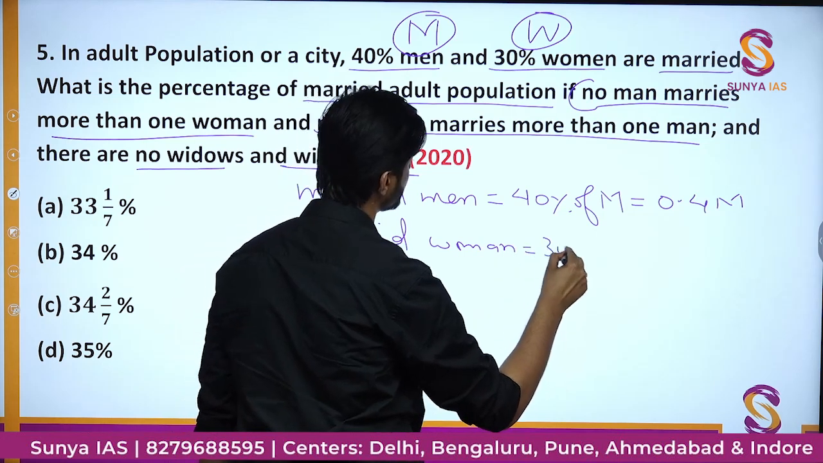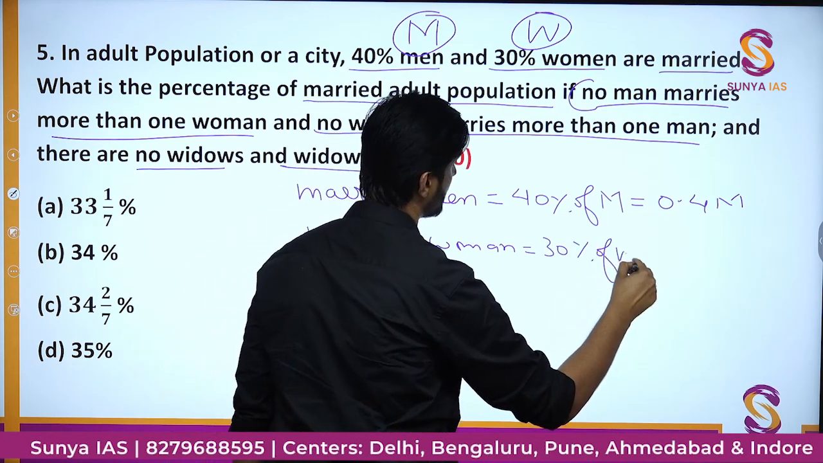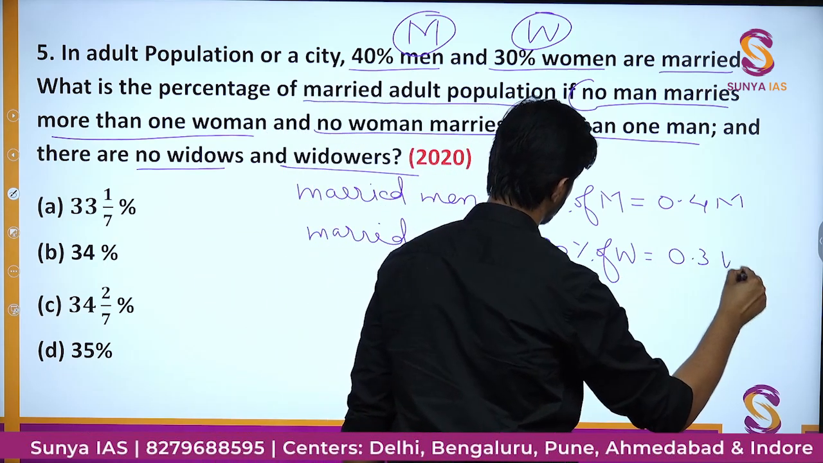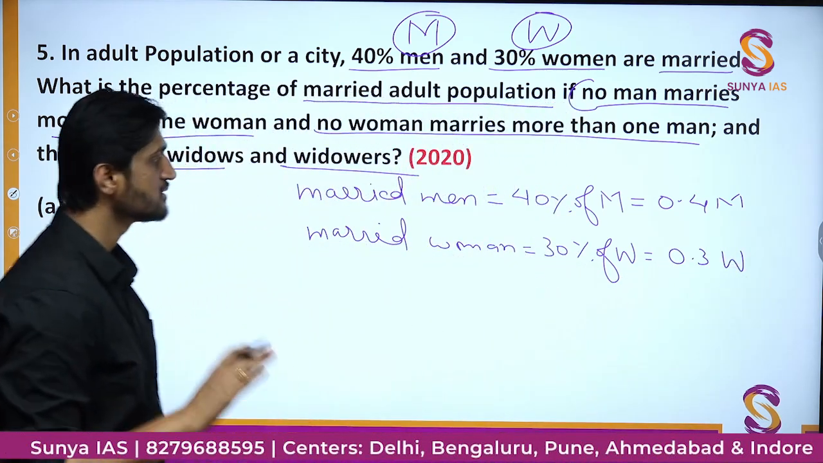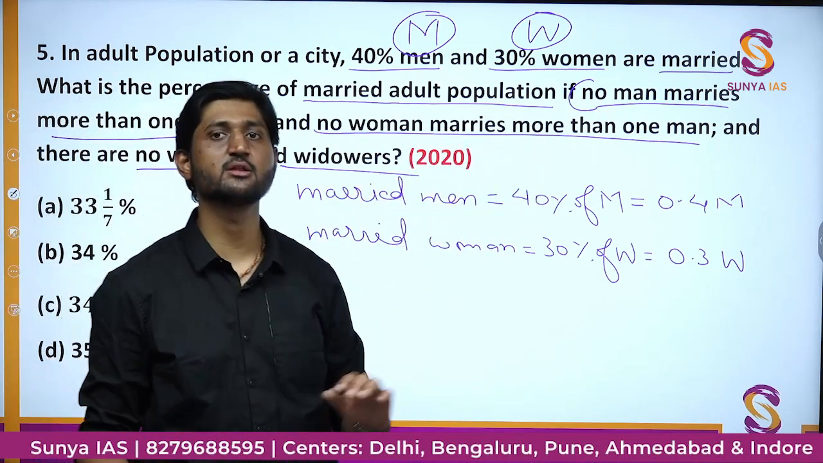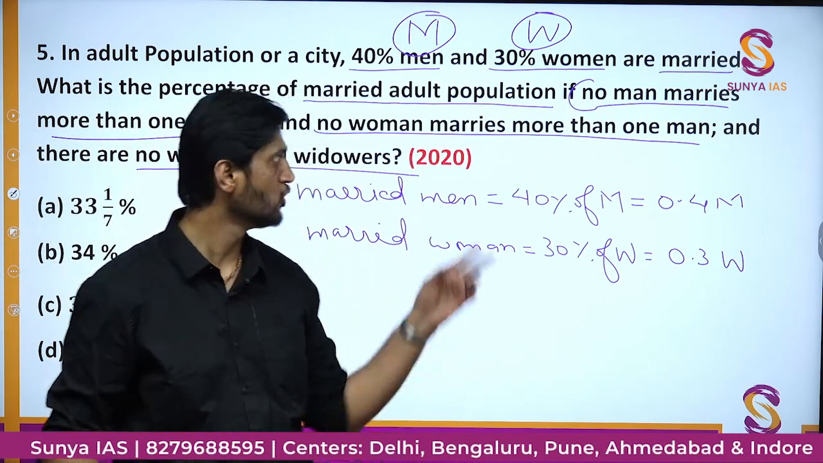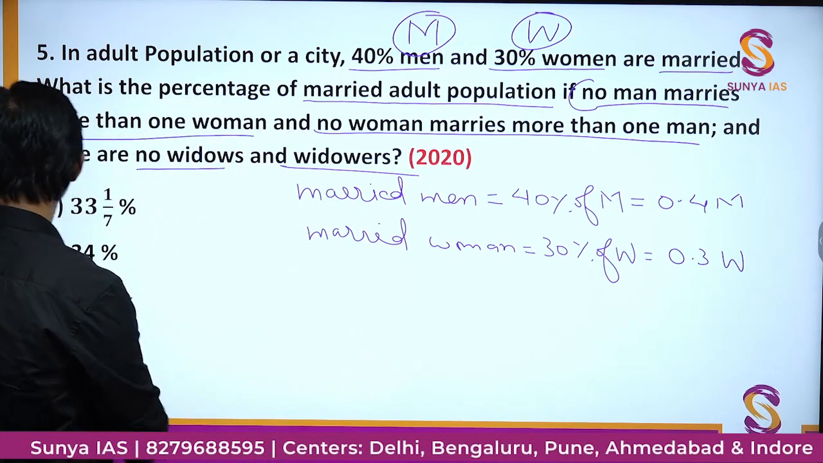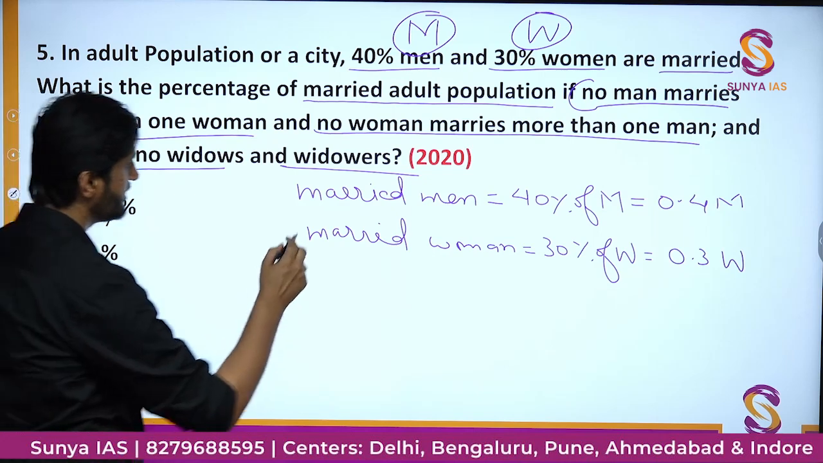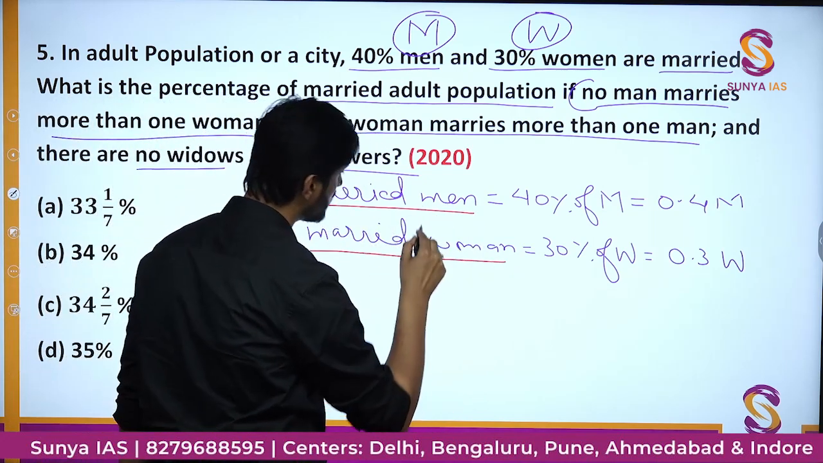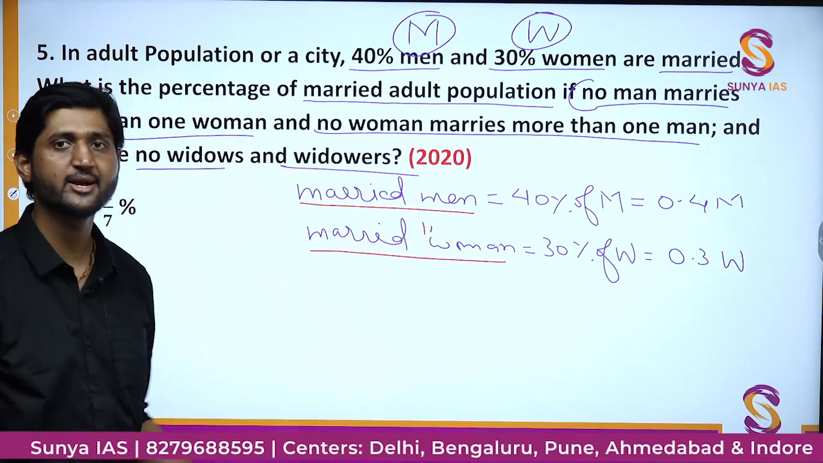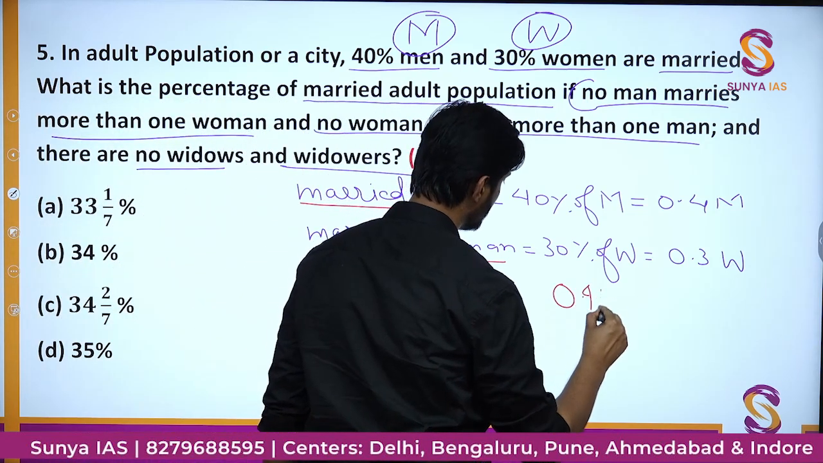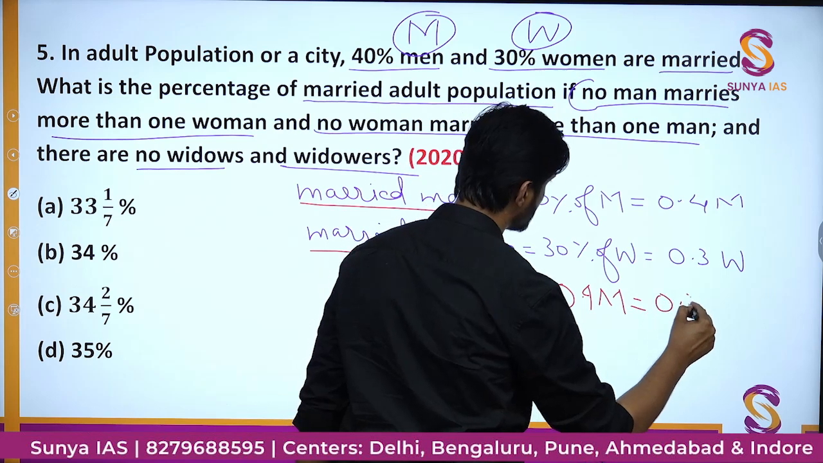They are 30% of W. What is 30%? It is going to be 0.3 times W. Since it is given that there is no polygamy, multiple marriage, no polyandry, no widowhood, no divorce, etc., nothing is there, which would basically mean the number of married men is equal to the number of married women. That is the basic idea of this question, and therefore 0.4 M is going to be equal to 0.3 W.